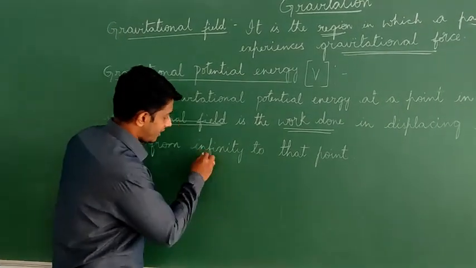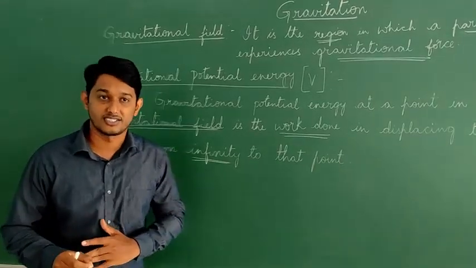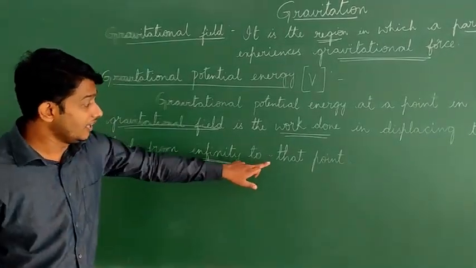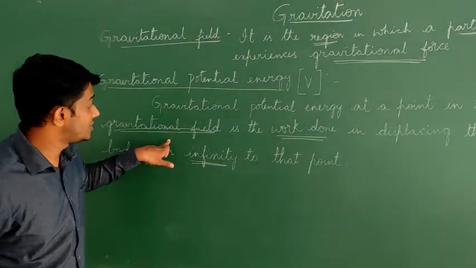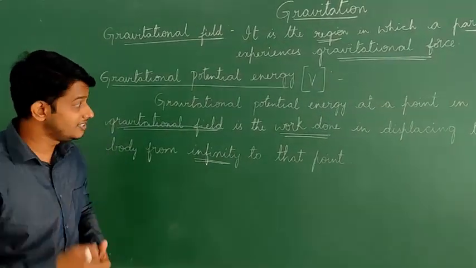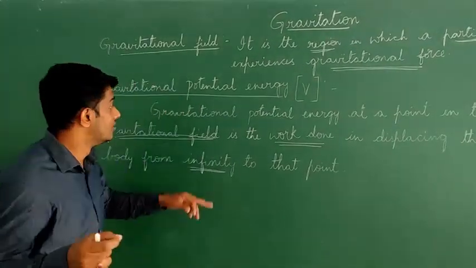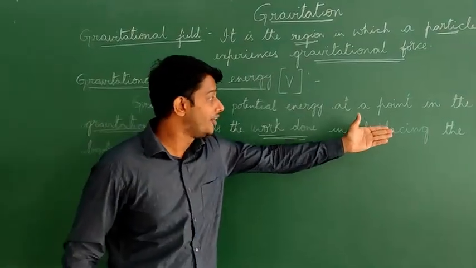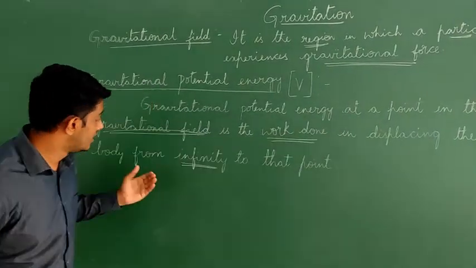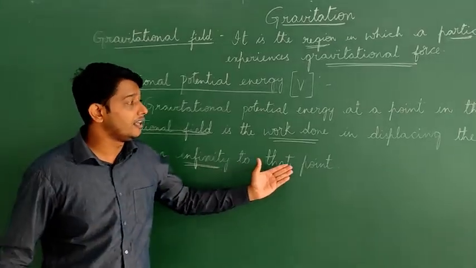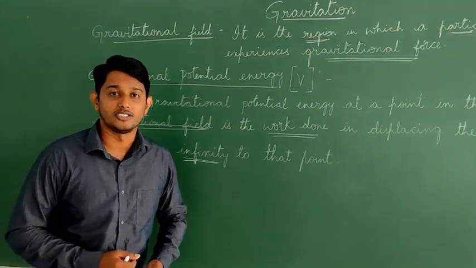So we are considering infinity here. We just don't know the exact amount of distance. So from that infinity to that particular point, and that point is present in the gravitational field. That is known as gravitational potential energy. So the gravitational potential energy at a point in the gravitational field is the work done in displacing the body from infinity to that point.